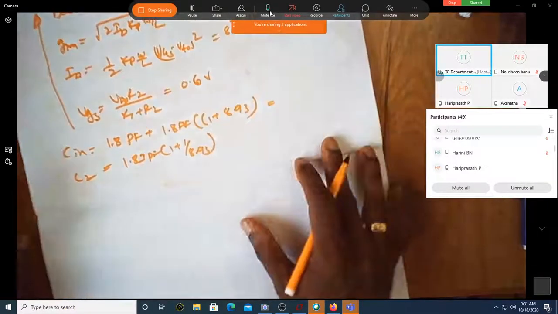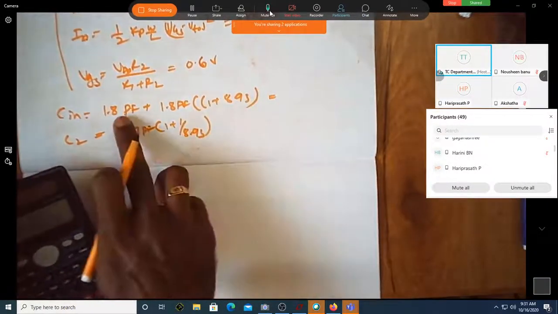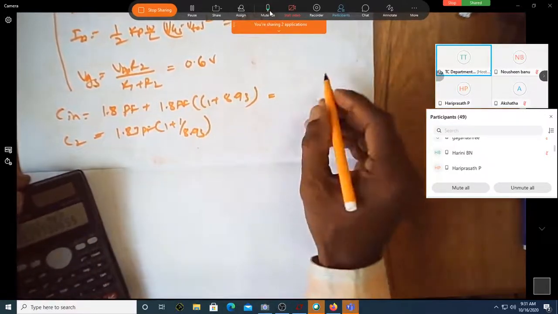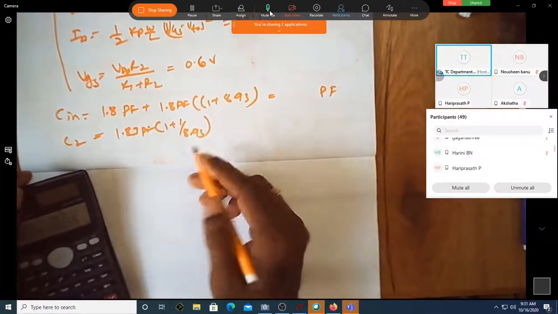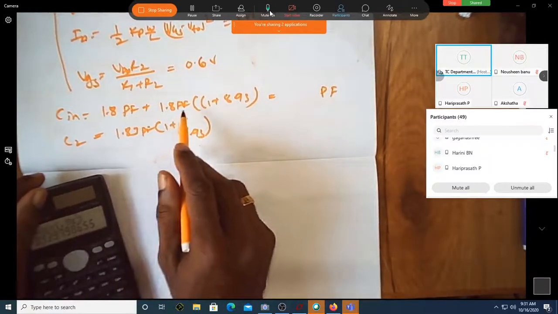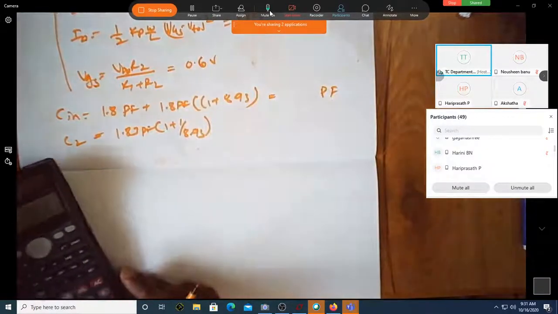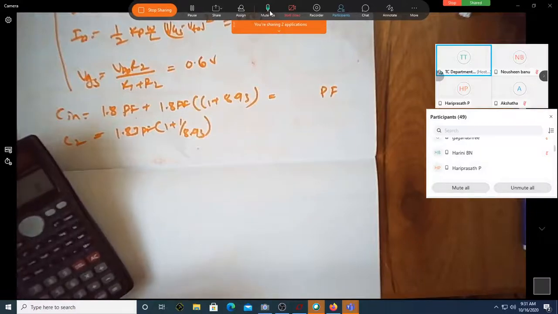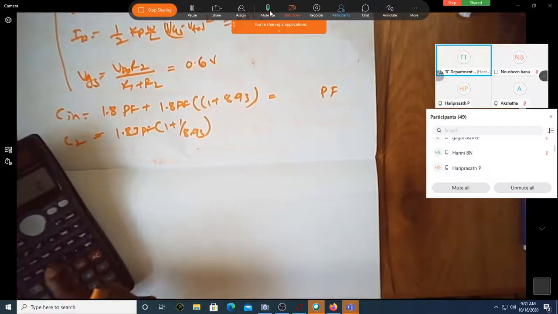Give me this. Don't substitute pico and all those things. Pico finally will come as pico only. The only problem with you people is you try to put pico here and then do all those things. That will take a lot of time. It is 1.8 into 9.93 plus 1.8.